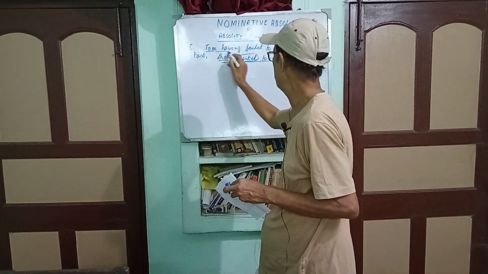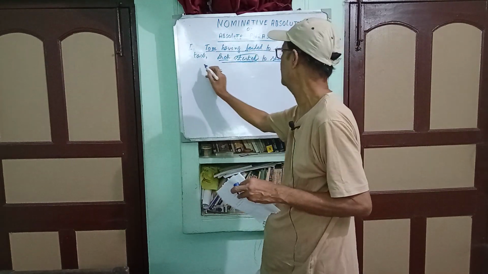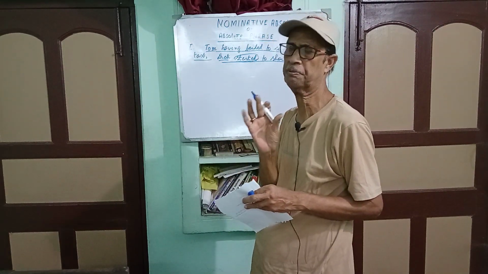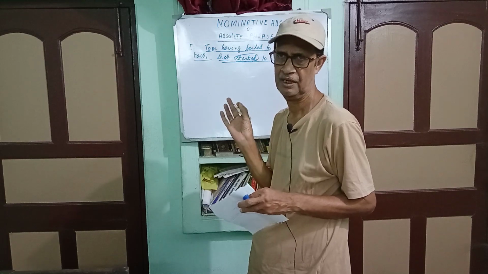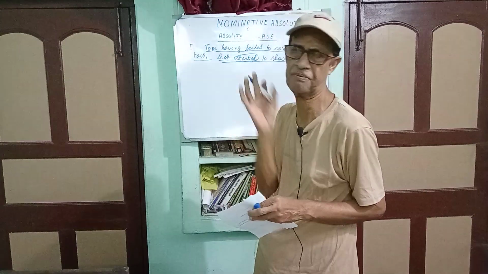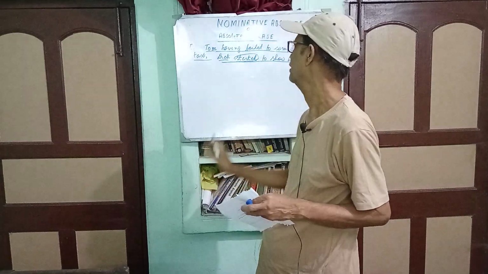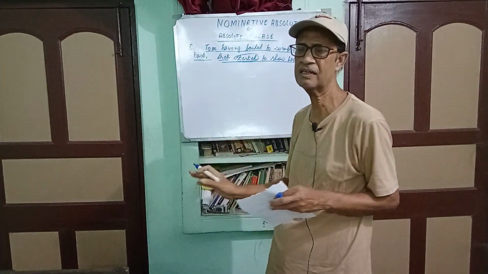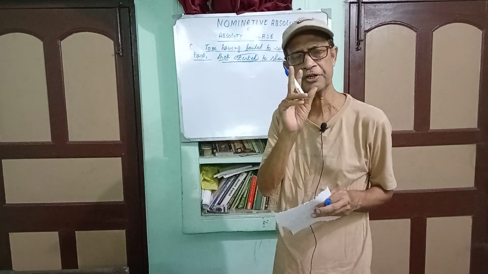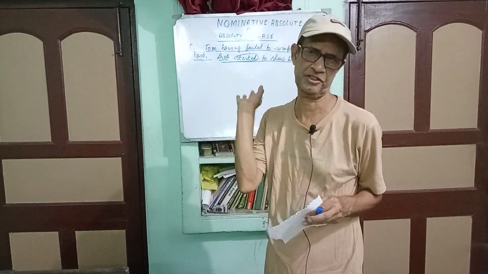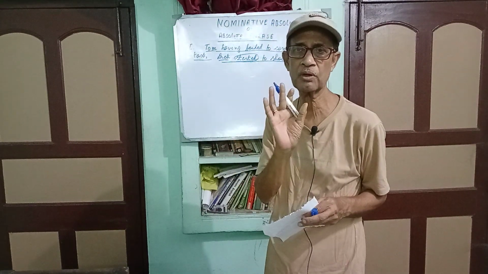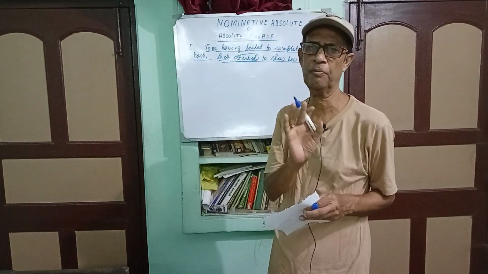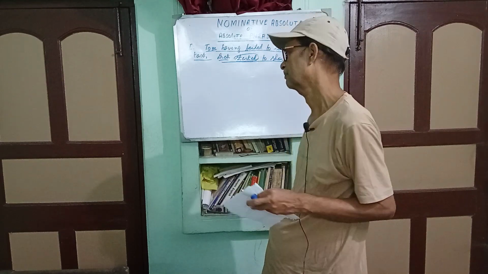And Tom having failed to complete the task is acting as the absolute phrase, that is independent phrase, that is complete in itself, attached to the main part of the sentence. And there must be two different subjects. Otherwise, you can't construct absolute phrase or nominative absolute.